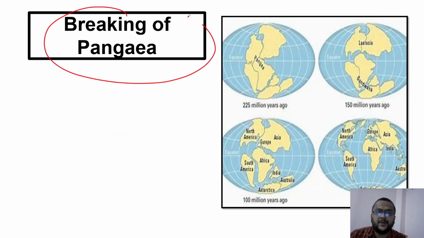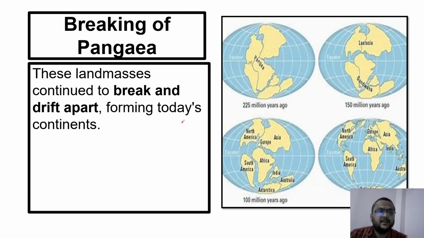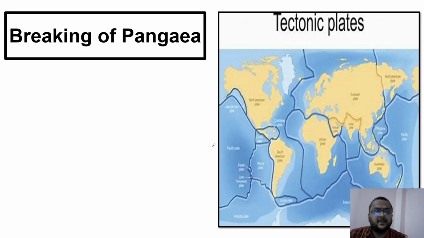Now let's talk about the breaking of Pangaea. Pangaea first split into two parts, a northern part and a southern part. The northern part is called Laurasia and the southern part is called Gondwana. Then this landmass continued to break and started drifting apart, forming today's continents, and that is how today's continents were formed.